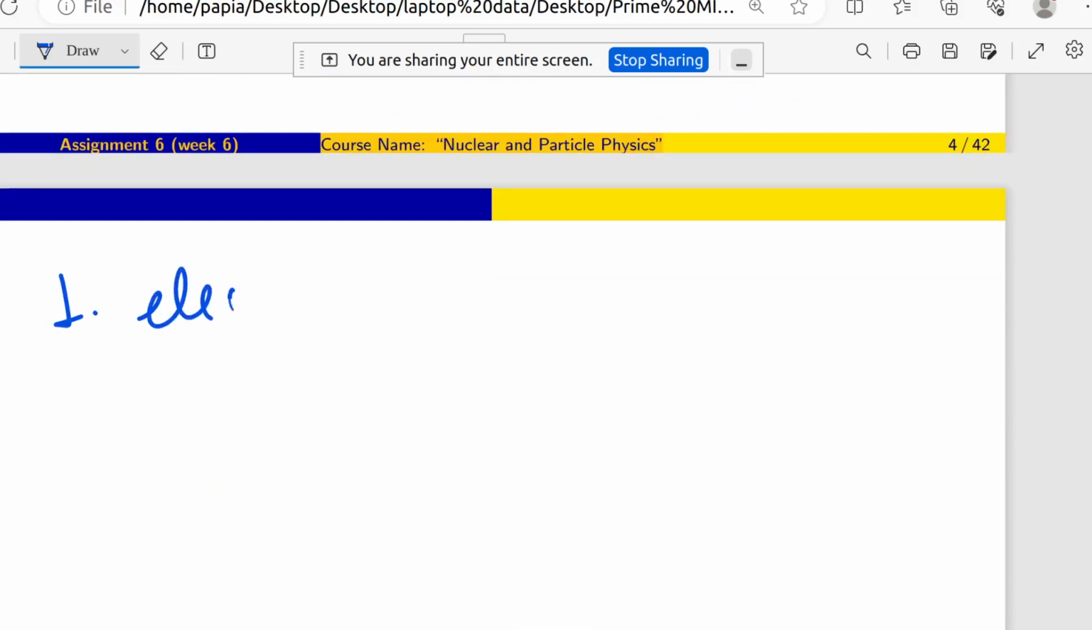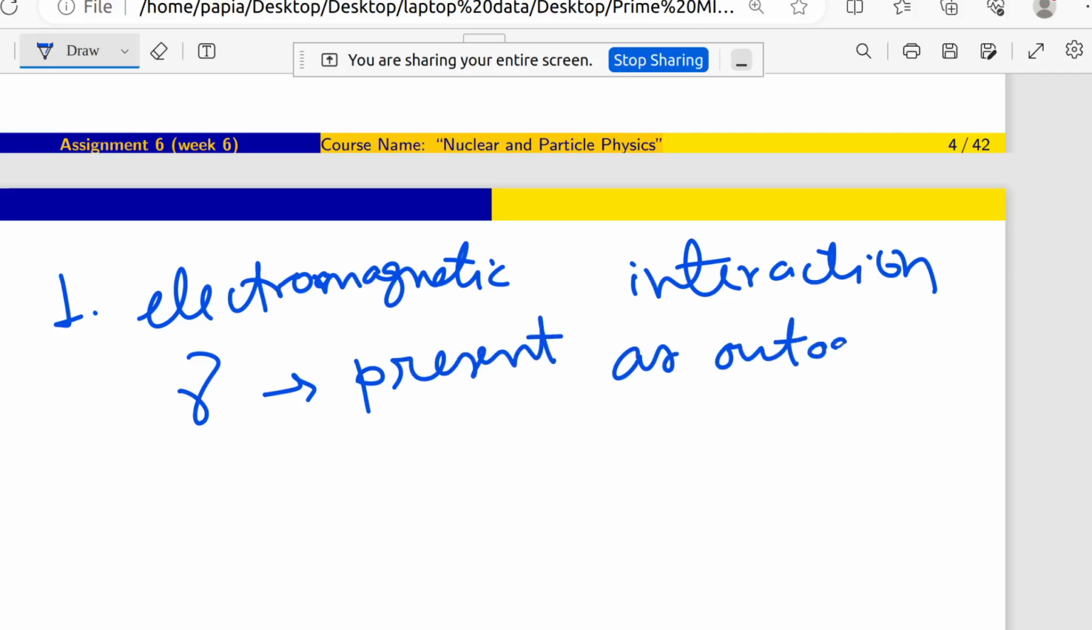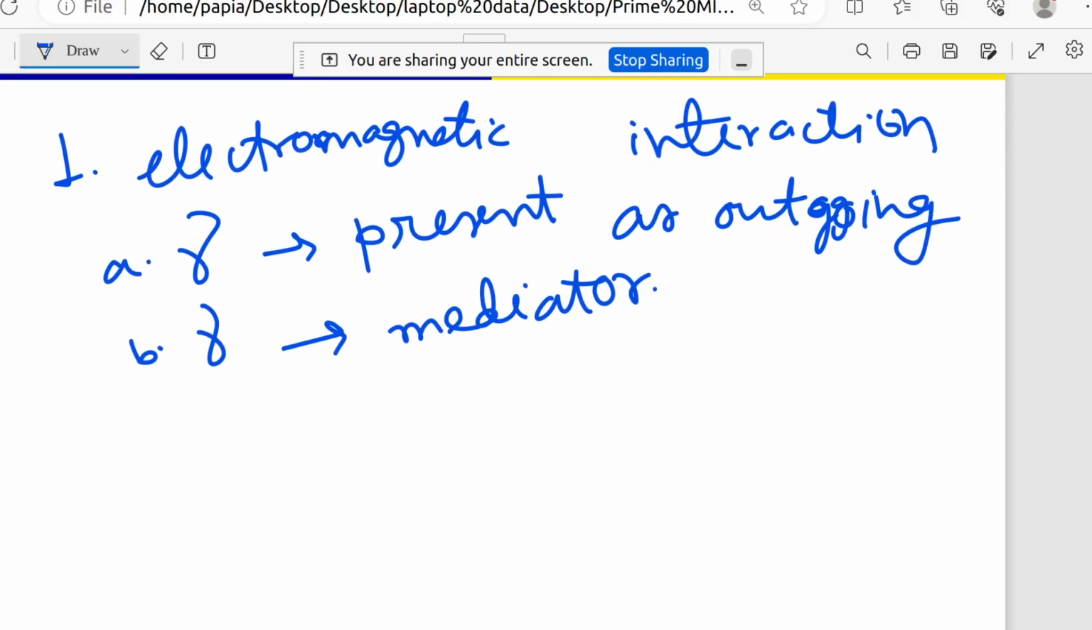So for electromagnetic interaction, gamma will be present as an outgoing particle, or gamma will be the mediator. So this is for electromagnetic interaction.